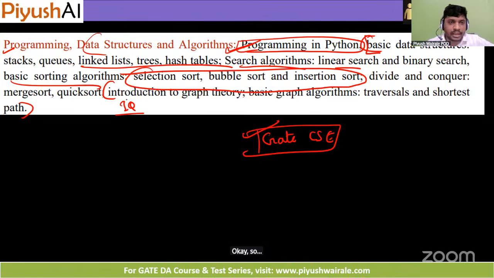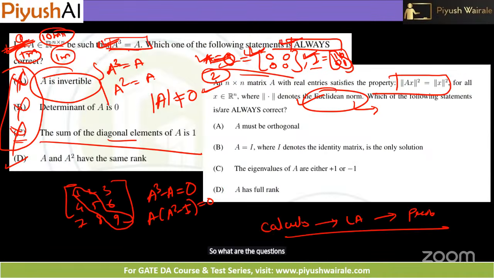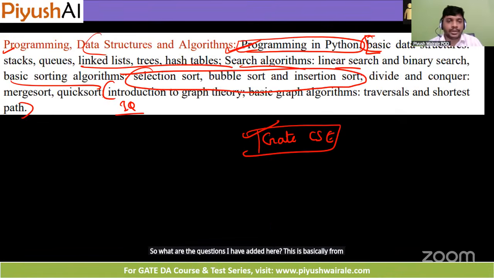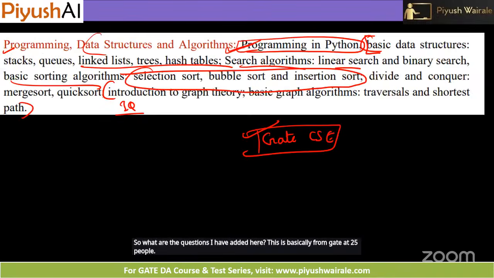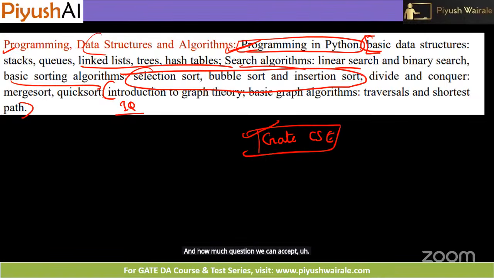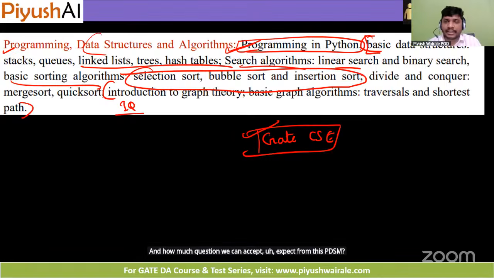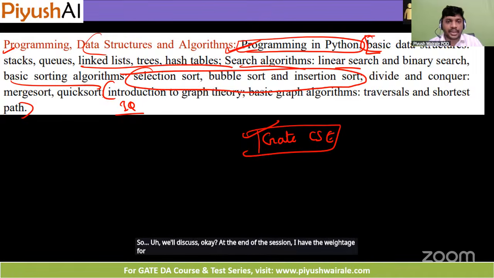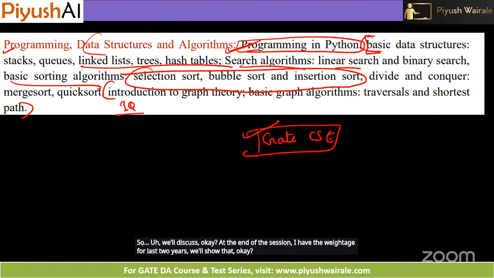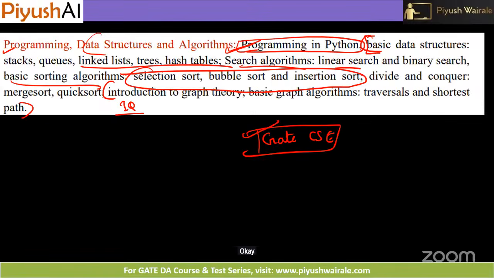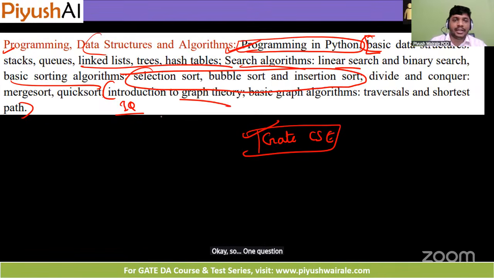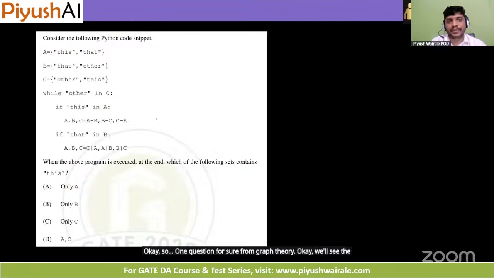Yeah, I have a screenshot of that. I will add it. So what question have I added here? This is basically from the GATE 25 paper. Sir, how many questions can we expect from this PDSA? We'll discuss that at the end of the session. I will show the weightage for the last 2 years. Okay. So one question for sure from graph theory. We'll see the weightage part as well.